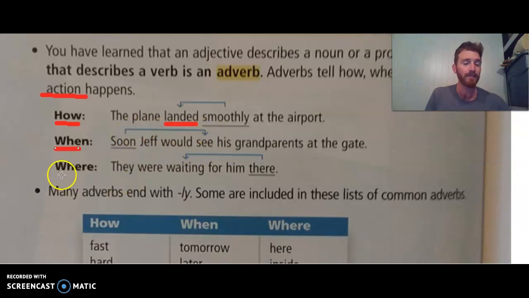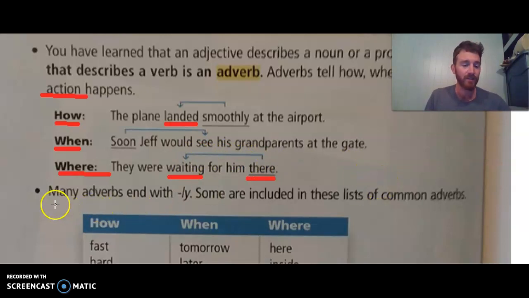Then we also have where. And again, sometimes it might be an easy thing like there. "They were waiting for him there." Where were they waiting? Waiting is what they were doing. Where they were doing it is there. Again, it doesn't describe specifically, but that's a word that describes the action that's taking place. Waiting where? Waiting there. Okay, so there's an example.